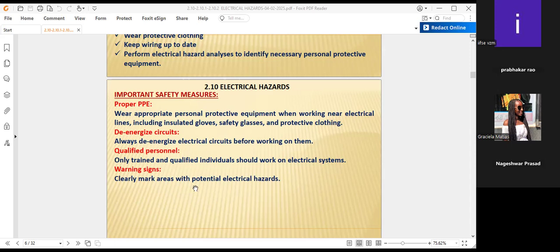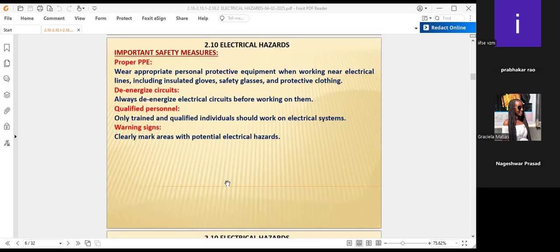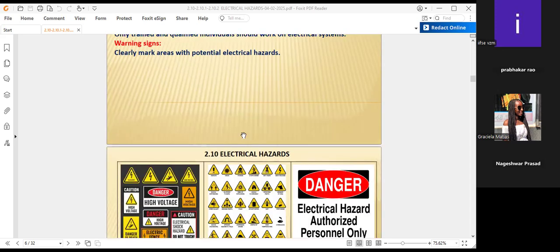Then, coming to the electrical signs, which I am going to show you, depending upon the place we have to display these electrical hazard signs, without forgetting any of these warning signs.